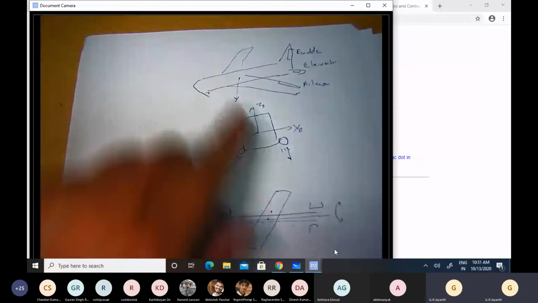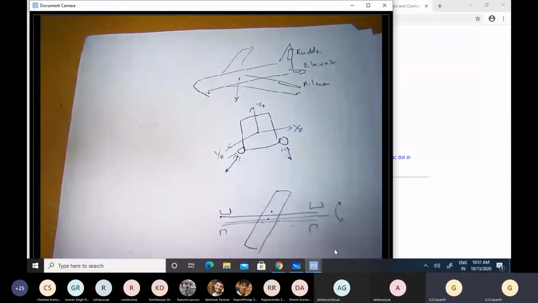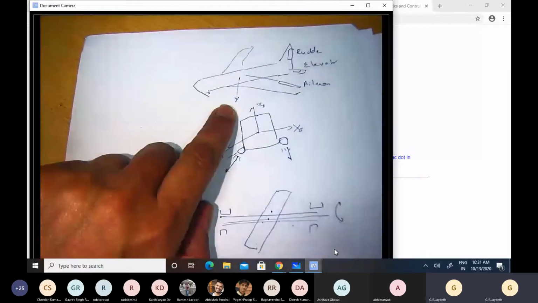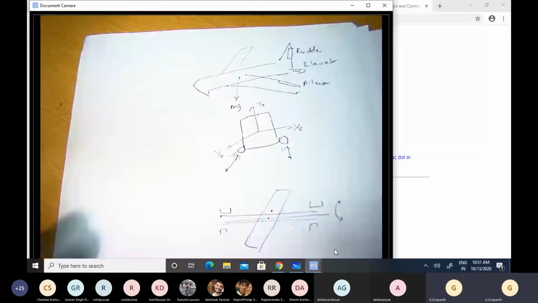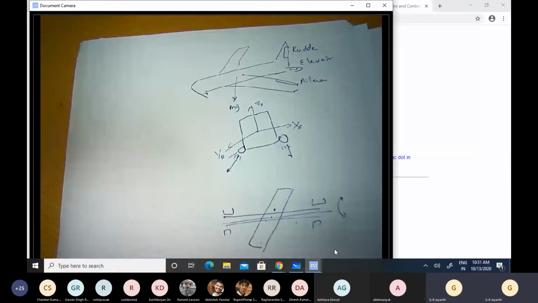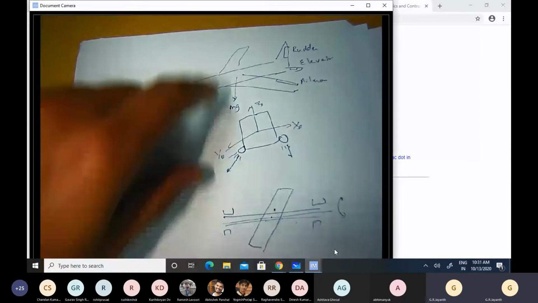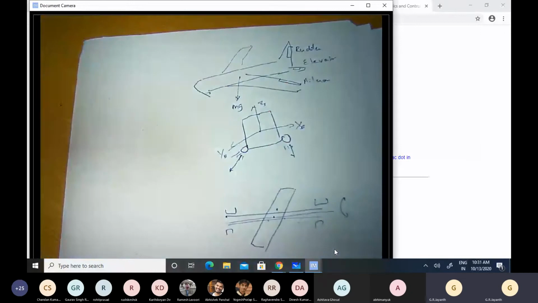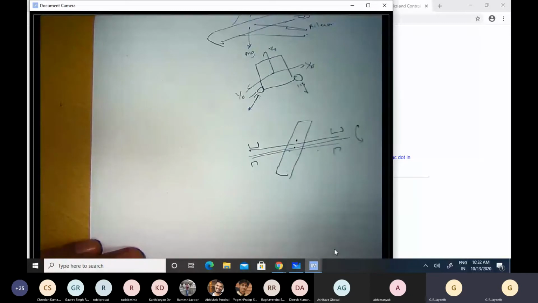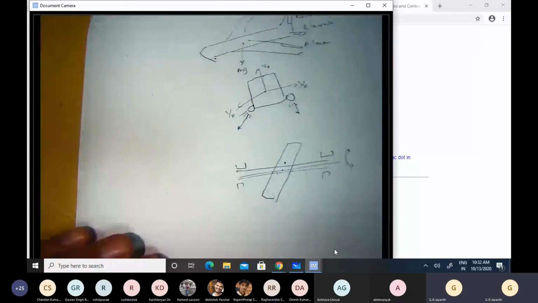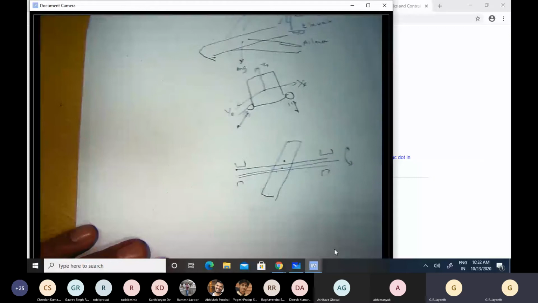For example, in the example of the aircraft itself, you see that the direction of weight mg is always pointed down. So that is fixed in the coordinate frame of the ground, right? But the aerodynamic loads are fixed to the coordinate frame of the aircraft. So it's not always the case that this simplification is possible, but on many occasions it is, and therefore we choose to go with a second coordinate system. Hopefully we have now convinced ourselves about the utility of the second coordinate system to analyze the dynamics of these rigid bodies.